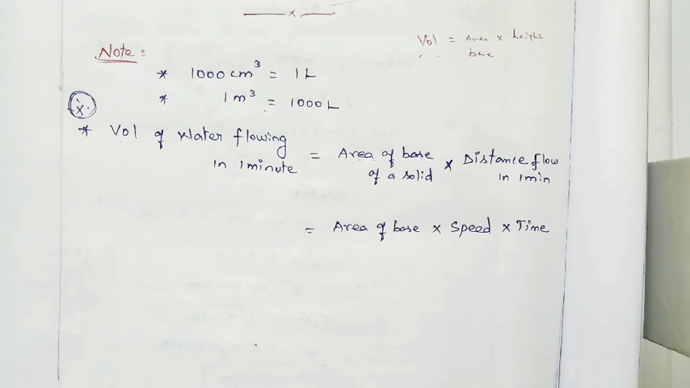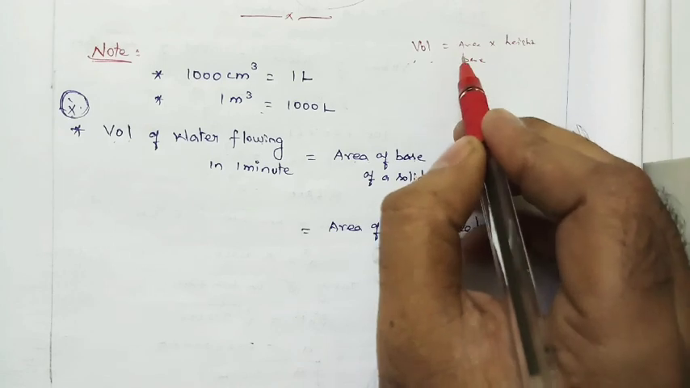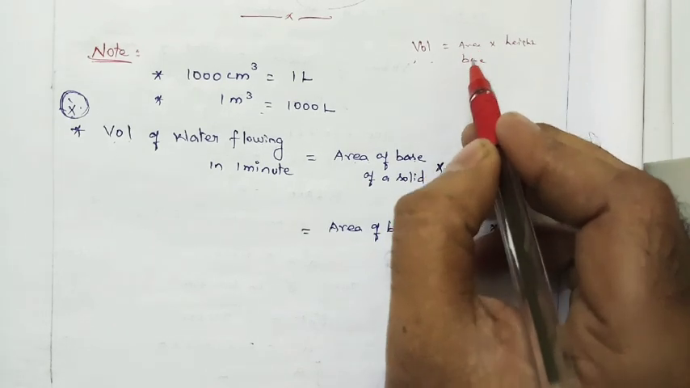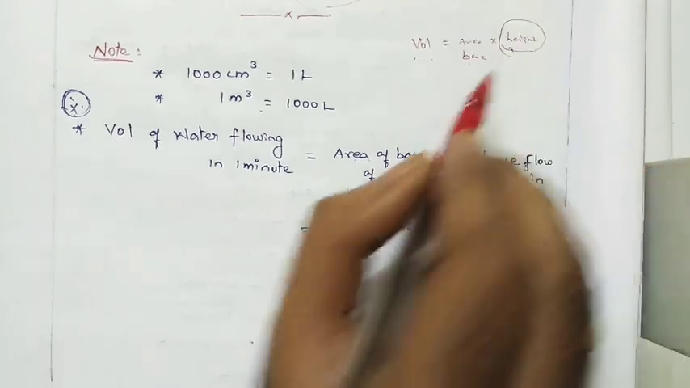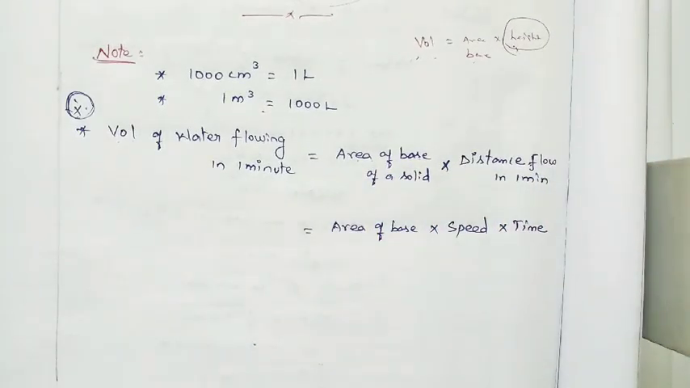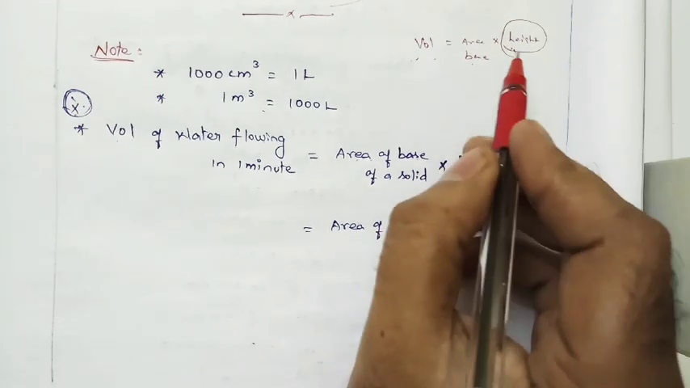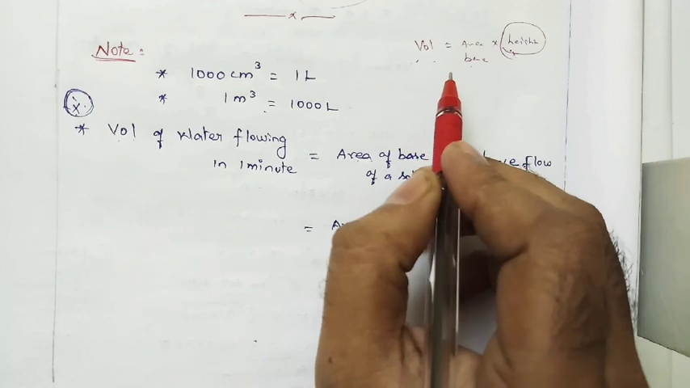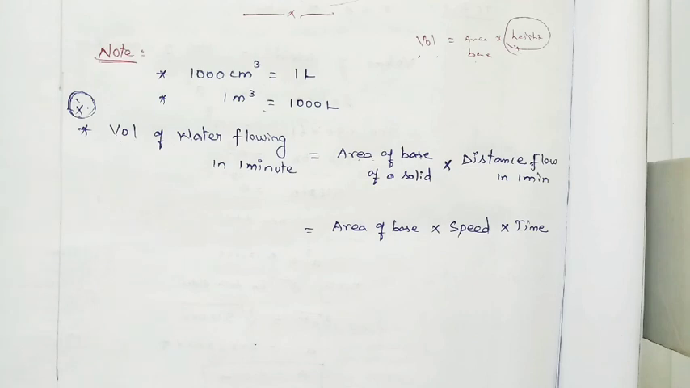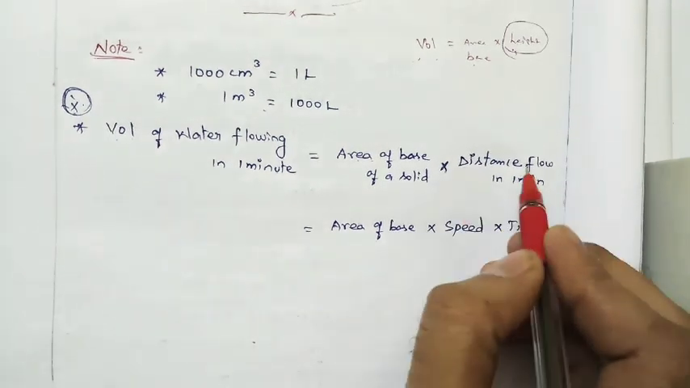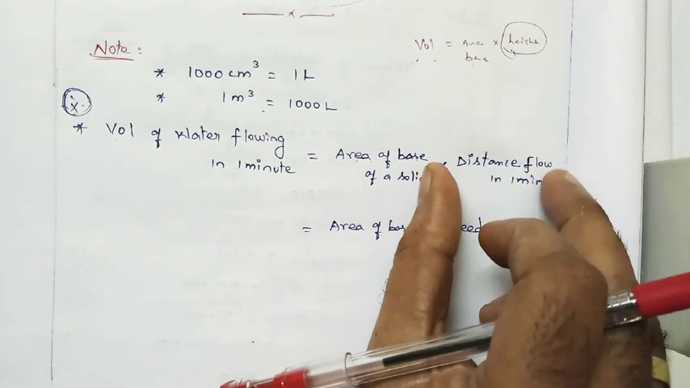Area of base we can find from the shape of the base of the pipe. Into height is nothing but distance flowed. How much distance the water can flow is the height of that particular pipe. But we don't know that height, they have given it in terms of distance.